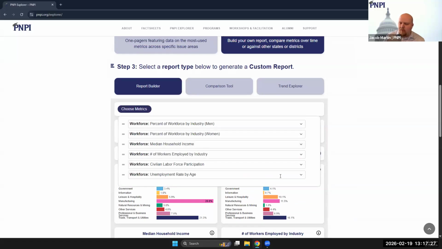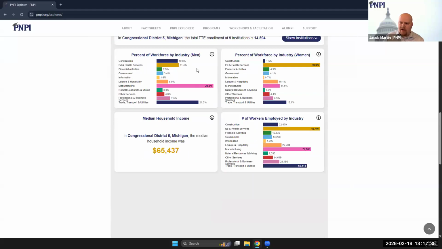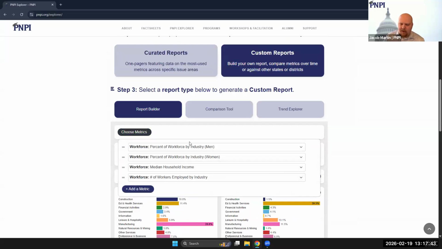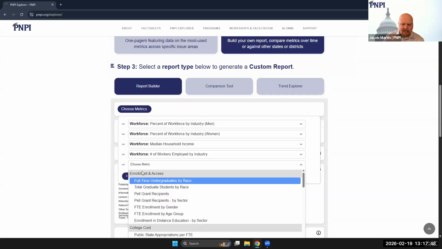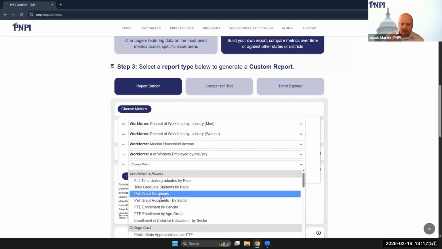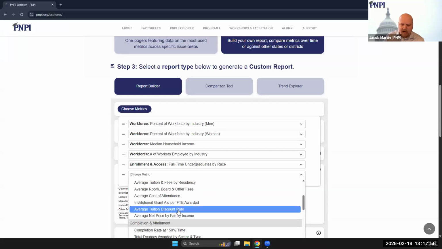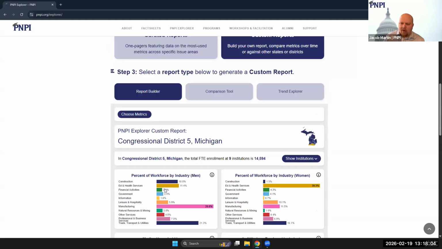Another is I noted that we can have anywhere from 1 to 6. So if you want to get rid of some of these, you just click the X's that are off to the right of them. And now we have just our 4 metrics that we wanted to include. And then the final thing that I want to make sure I tell you, because I fear some people might not know this, is that we don't have to use only metrics from the same heading, right? You don't have to do a workforce specific report. You can always choose to mix and match your headings in any way that you want to. And those will still populate the report the same way that you would otherwise. So that covers our report builder.